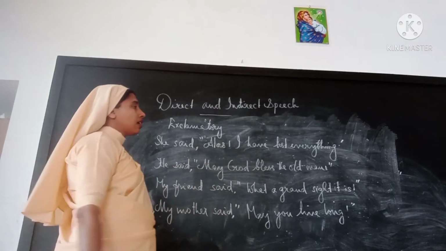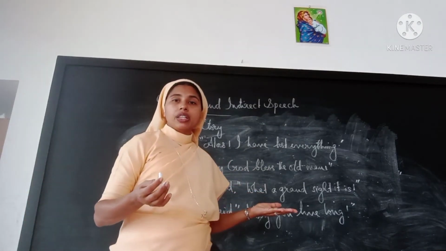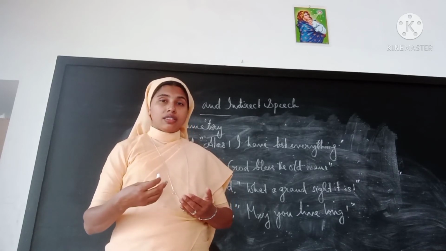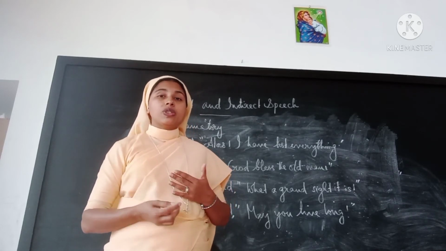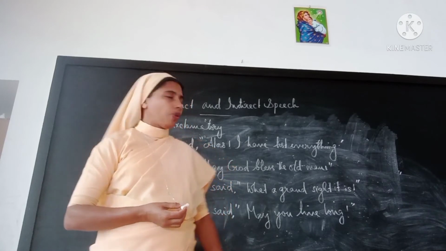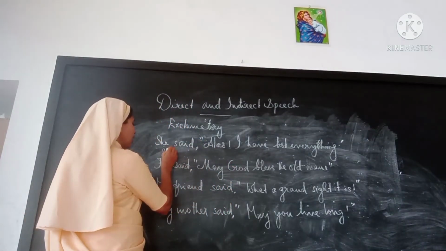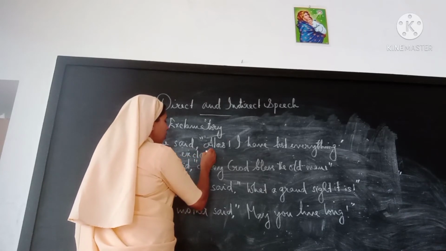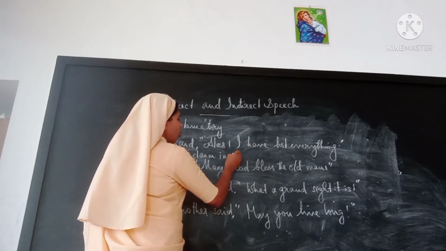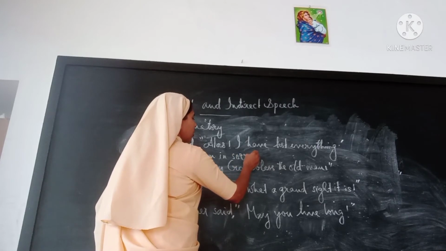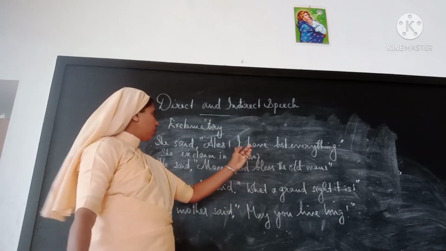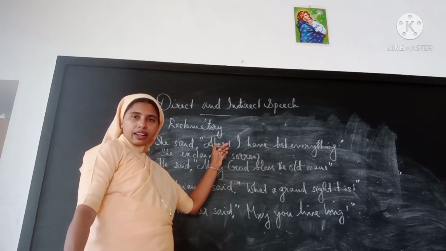She said, alas, I lost everything. What is the feeling that comes? Sadness. So we can use exclaimed in sorrow. Instead of said we can use exclaimed in sorrow. Since there is an expression of sorrow, there is no need of using this alas.